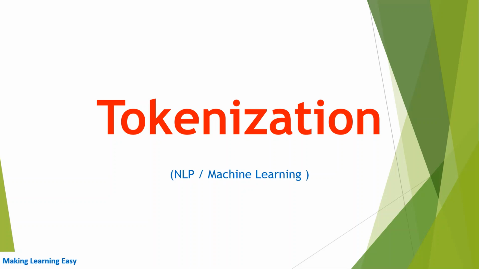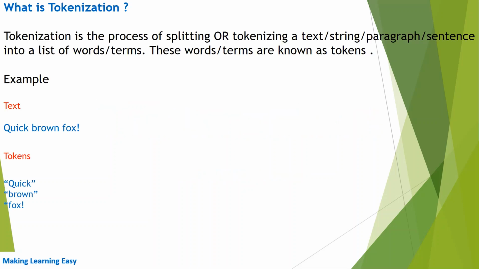In this session, we are going to discuss tokenization in NLP or machine learning applications. What is tokenization? Tokenization is the process of splitting or tokenizing a text, any string, paragraph, or sentence, into a list of words or terms. These terms or words are known as tokens.